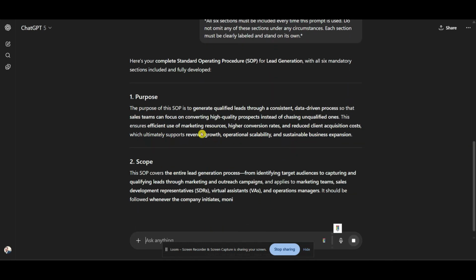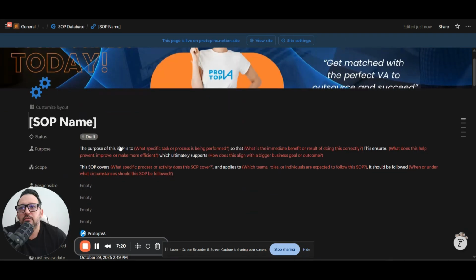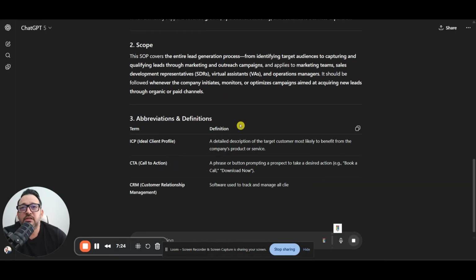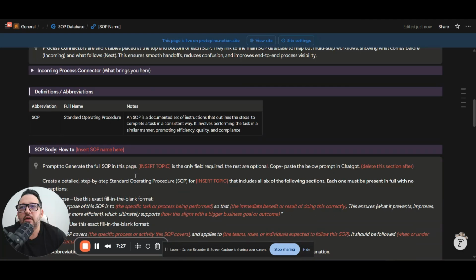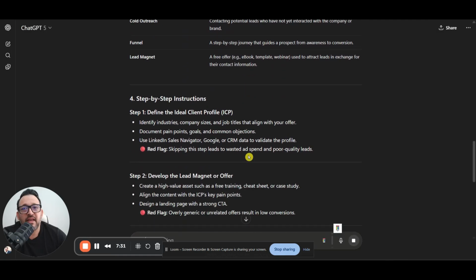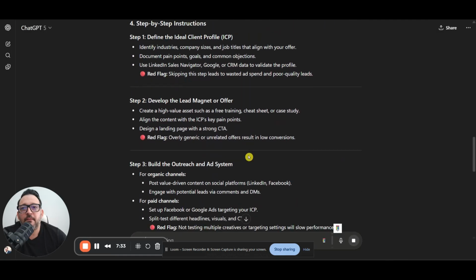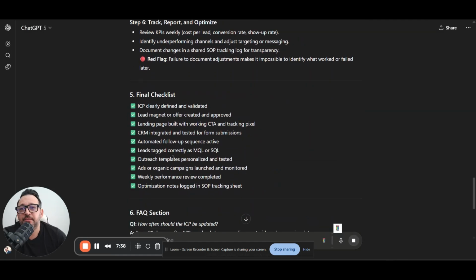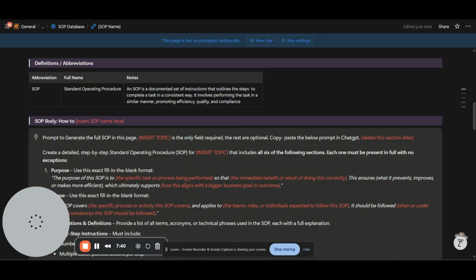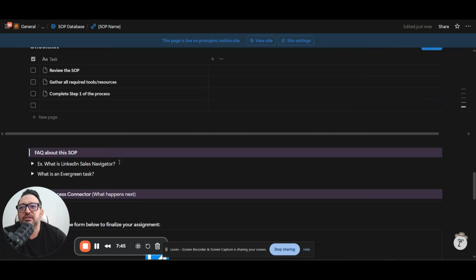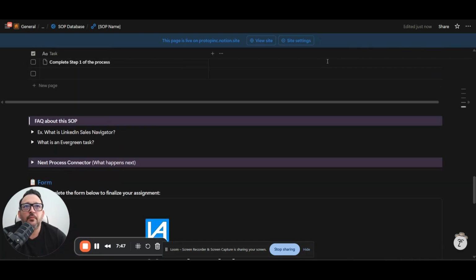You got the purpose, you got the scope. What do we have here? We have purpose, we have scope. Okay. Then we got the abbreviations and definitions. Okay. Then you got the steps. And we have the final checklist and the frequently asked questions, which is what we have here. The steps, the checklist, and the frequently asked questions. Cool. So that's it.